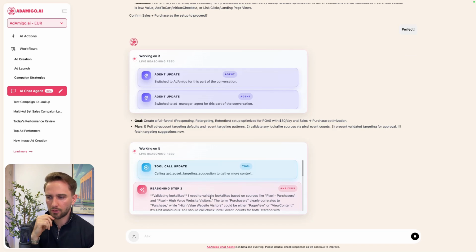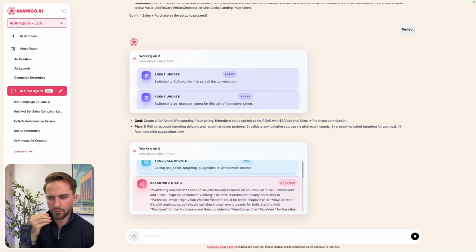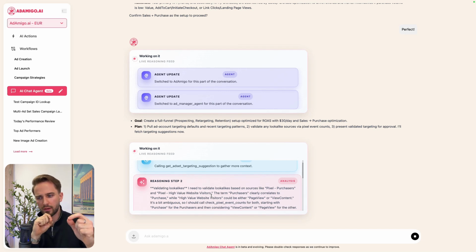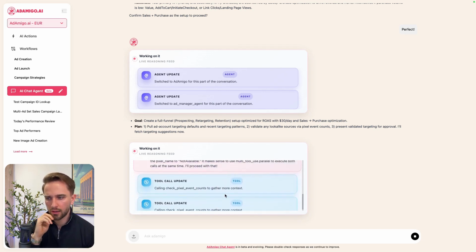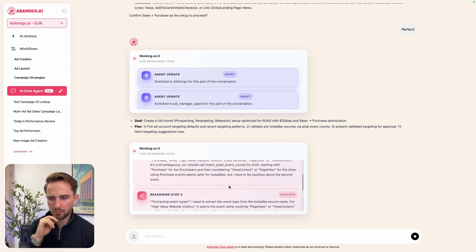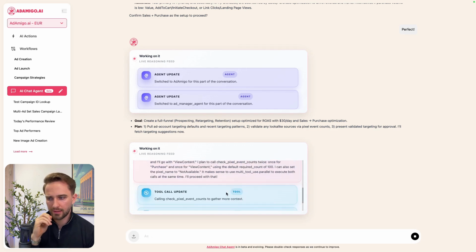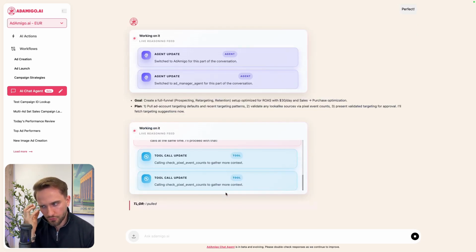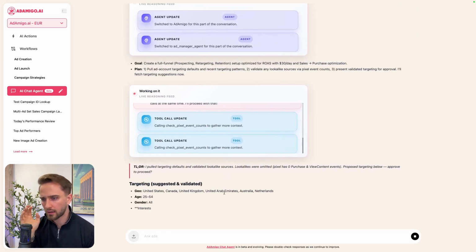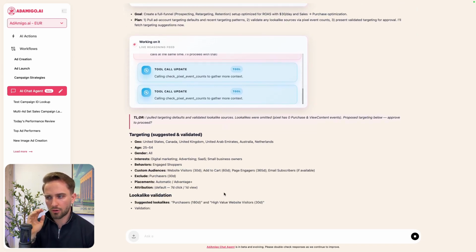So look here, now it goes through the thinking process and it tries to understand, okay, what is the pixel data? What kind of audiences make sense? What should we create? It sees here that certain pixel events are not available, so that doesn't make any sense. So it's like a whole strategist that knows everything about your ad account, your pixel data, your audience.